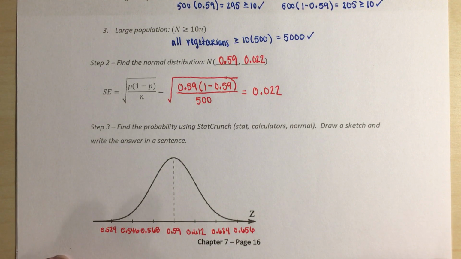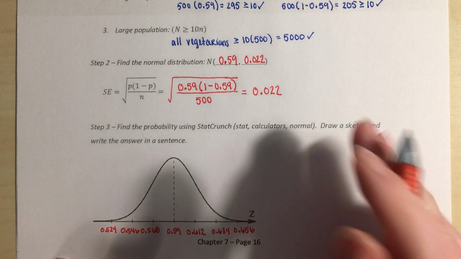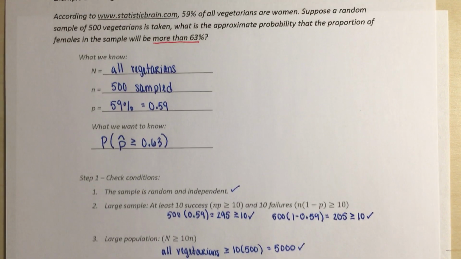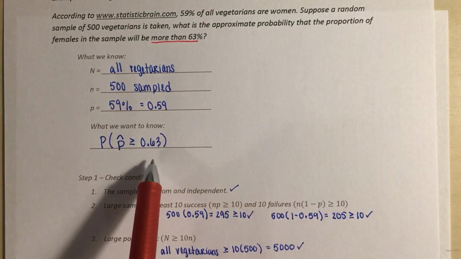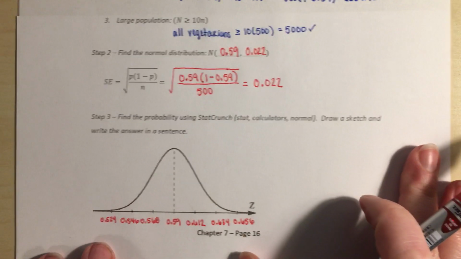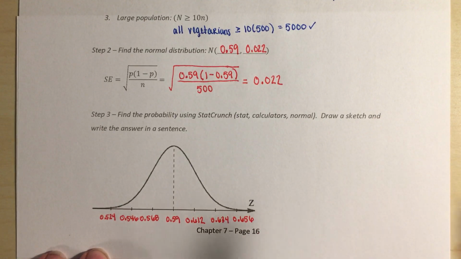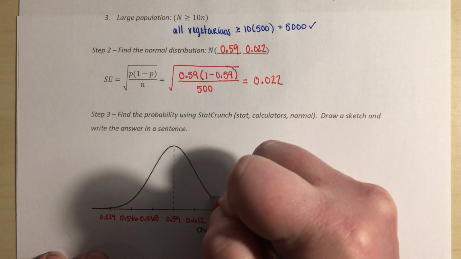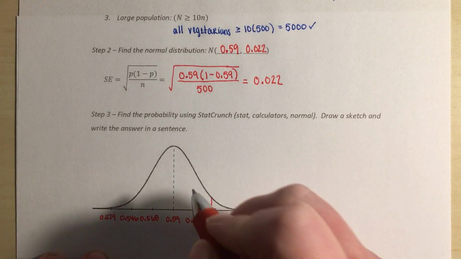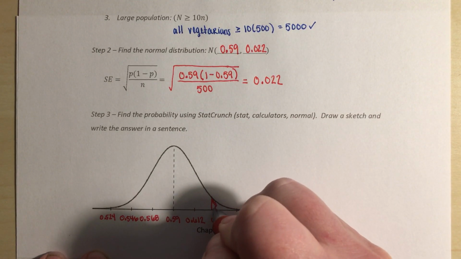We are asked for the probability, going back up to our original problem, that it is more than 63%. So we are putting our line at 63% down here. Right, more than meaning we are shading to the right.